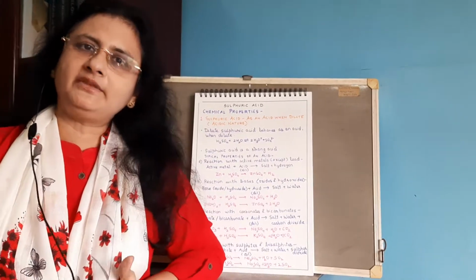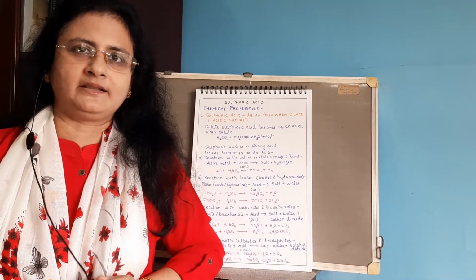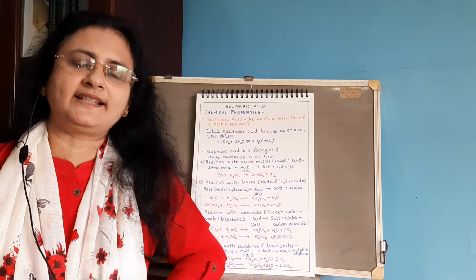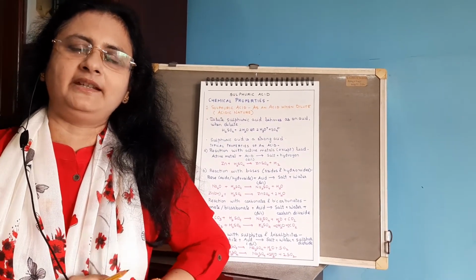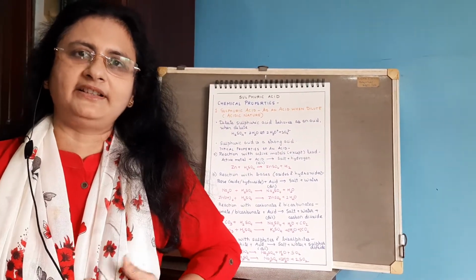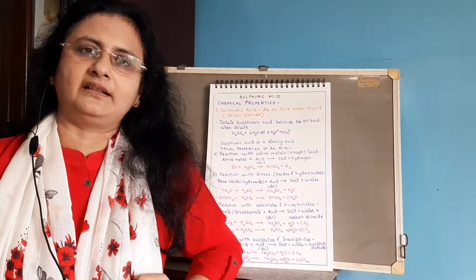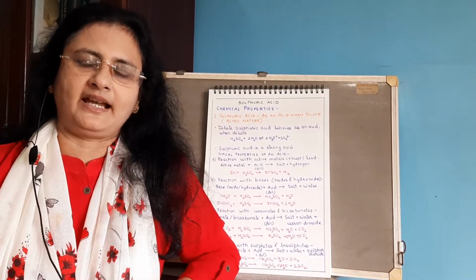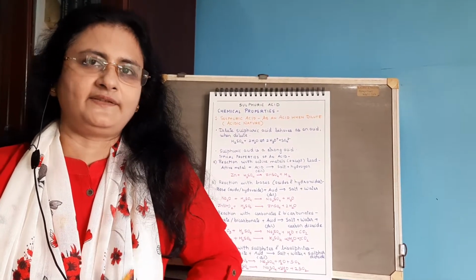Okay, now continuing with the properties of sulfuric acid, we'll see the chemical properties of sulfuric acid. Now you all know that sulfuric acid behaves as an acid when it is dilute. So the first property will be its acidic nature. Now why does it behave as an acid when it is dilute? Because only in the dilute solution it undergoes dissociation in aqueous solution to produce the hydronium ions, and it is the hydronium ions which are responsible for the acidic nature of sulfuric acid.